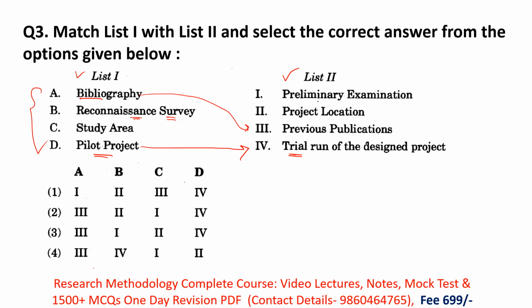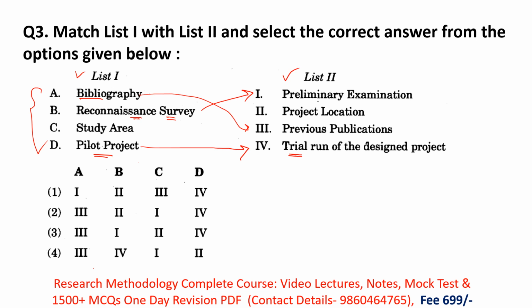Okay, they examine a proper land with the help of maps. So in a reconnaissance survey, what researchers actually do is preliminary examinations. That's why here reconnaissance survey is a preliminary examination. Okay, with the help of maps and pictures, we examine a particular area, particular land.